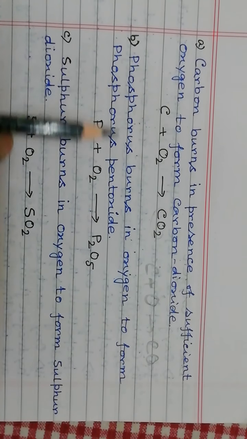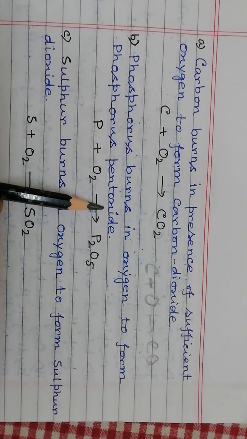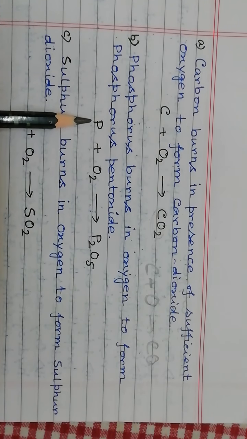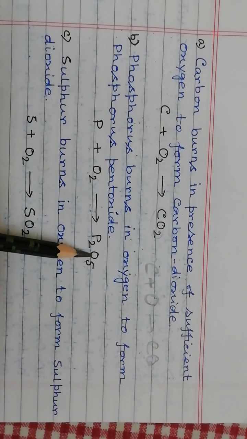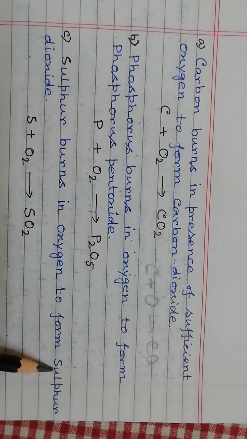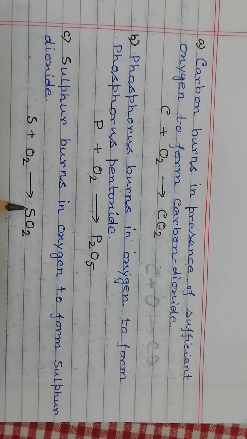Now phosphorus burns in oxygen to form phosphorus pentoxide. Phosphorus plus oxygen gives phosphorus pentoxide. Here the non-metal is phosphorus, and 5 atoms of oxygen are present, so the name is phosphorus pentoxide. Now sulfur. When sulfur burns in oxygen, it forms sulfur dioxide. Sulfur plus oxygen gives sulfur dioxide. The non-metal is sulfur, and 2 atoms of oxygen are there, so it is sulfur dioxide.